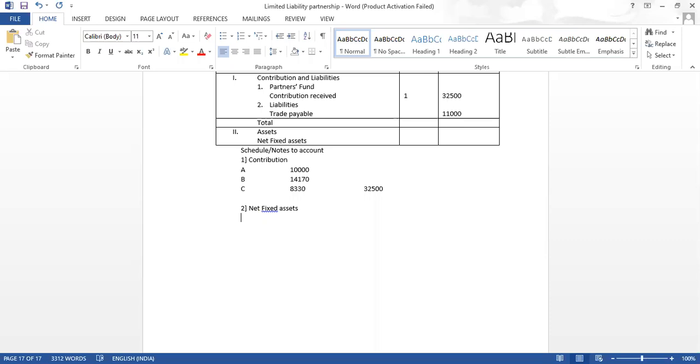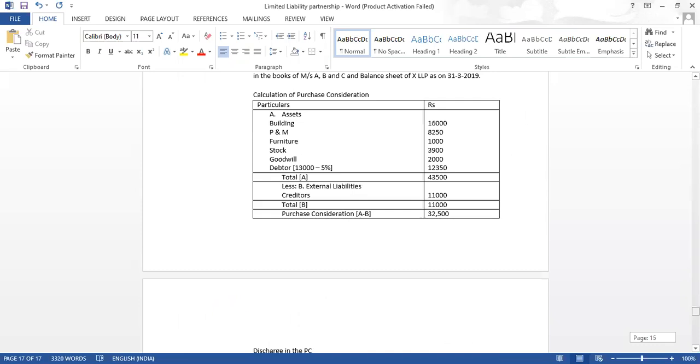तो क्या क्या है, land है, what else is there. तो इसको divide करते हैं, tangible intangible. Tangible में हमारे पास क्या है, building है, फिर plant and machinery है, I see the amount. Then we have furniture. फिर intangible भी लिख लेती हूँ, फिर हम सिर्फ amount लिखेंगे. Intangible we have goodwill. So let us write the amounts now. Tangible में building 16, plant and machinery 8,250, furniture 1,000 and goodwill 2,000.